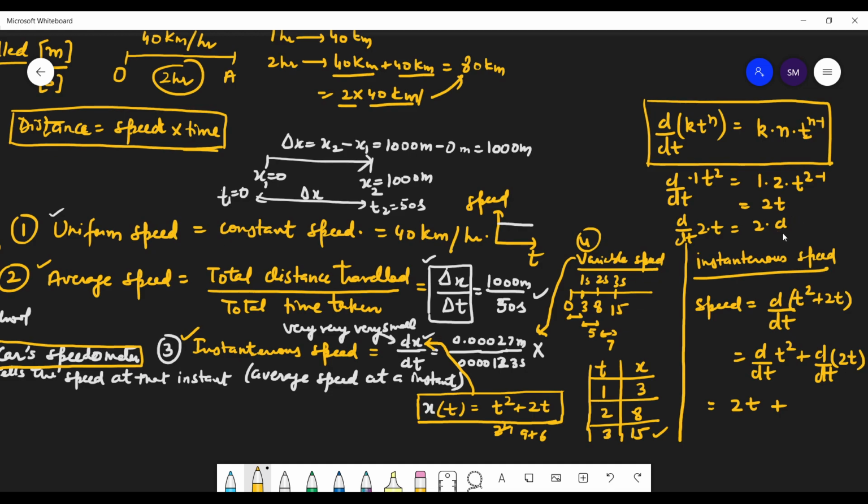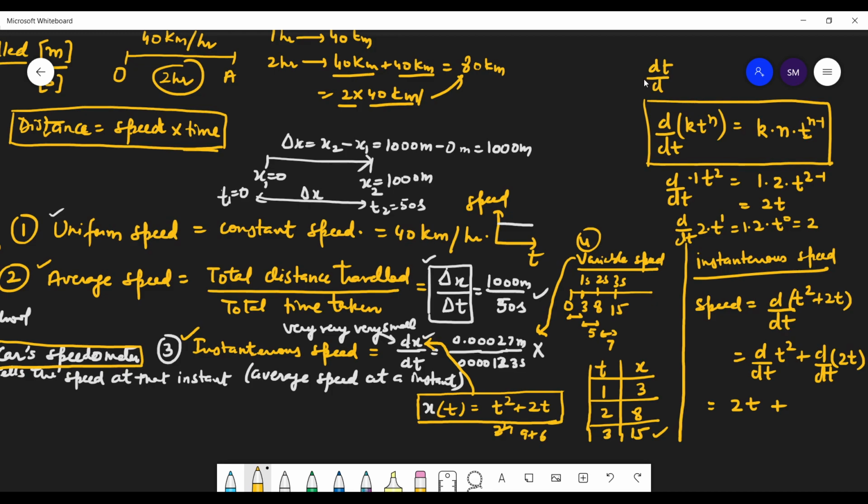Even if you use the above formula, 1 is the power here, so 1 will come in front. Multiplying it with 1, that's okay. Now reduce this power with 1, so 1 minus 1 is 0, and t raised to 0 is 1, so that's 2.